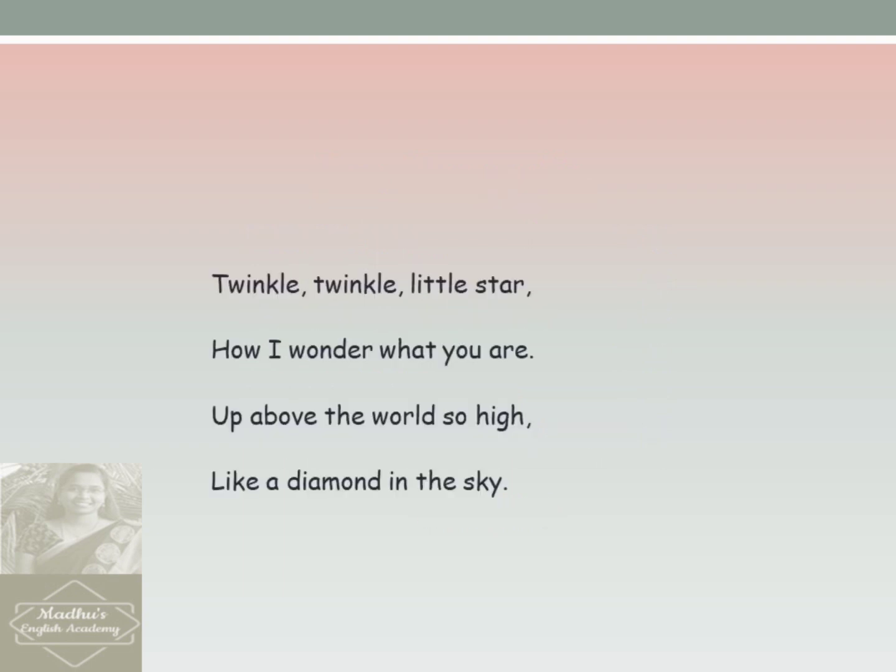We shall have another example. Yes, one more favorite rhyme. Twinkle, twinkle, little star, how I wonder what you are. Up above the world so high, like a diamond in the sky. So star and are rhyme with each other, so I have labeled them as A and A. High and sky rhyme with each other, so I have labeled them as B and B. So this is how you should identify rhyme scheme. The rhyme scheme of this stanza is A, A, B, B.